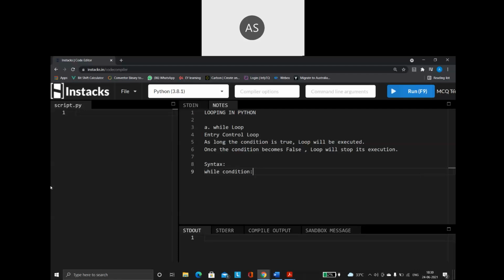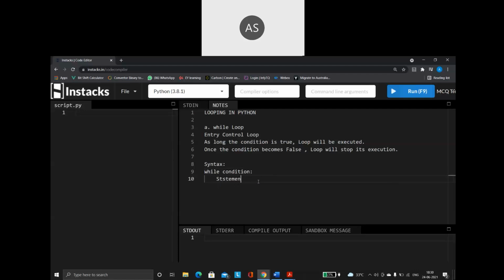Here the same concept we used in your if else conditions applies. Since we don't have curly braces or blocks, we use the concept of indents to create a block. All the lines of code that you want to belong to this while loop, we have to write with an indent. One tab space or four spaces is the constant thing we use for the indent. You just indent that, and then we write our lines.